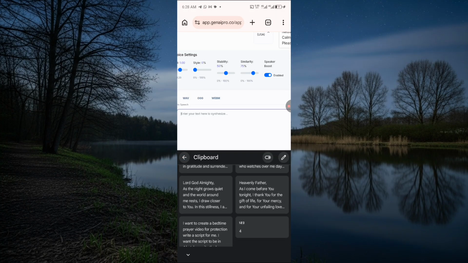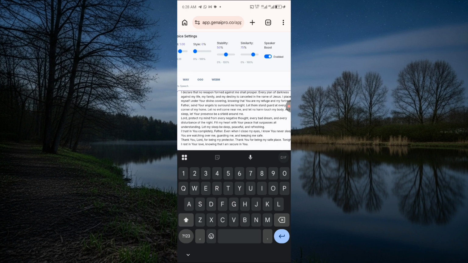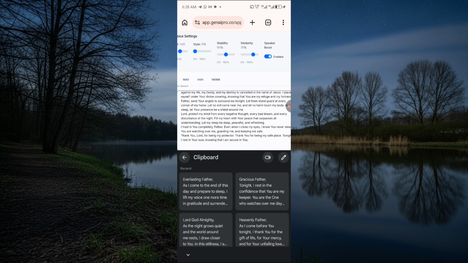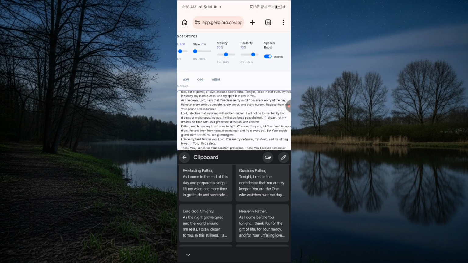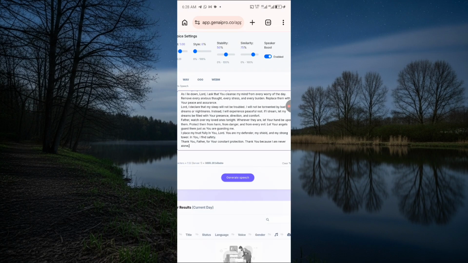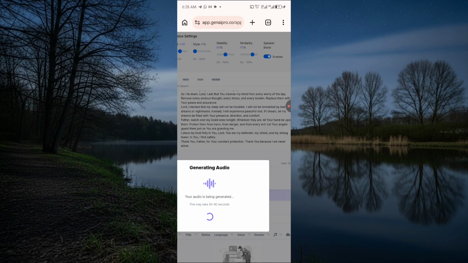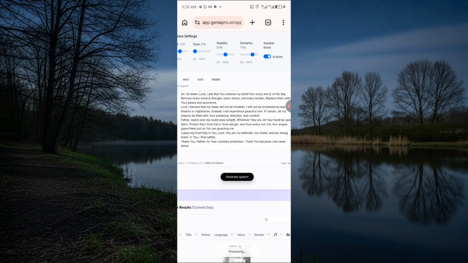Now I'll just paste it. So I'll paste the first one, and the first one is a little bit short, so I'm going to add the second one with it. You can decide to generate it at once, but I'll just generate it twice. So now let's click on generate. Once you click on generate, it's going to start processing the audio for you, and within 30 seconds it's done generating. Does it take time?